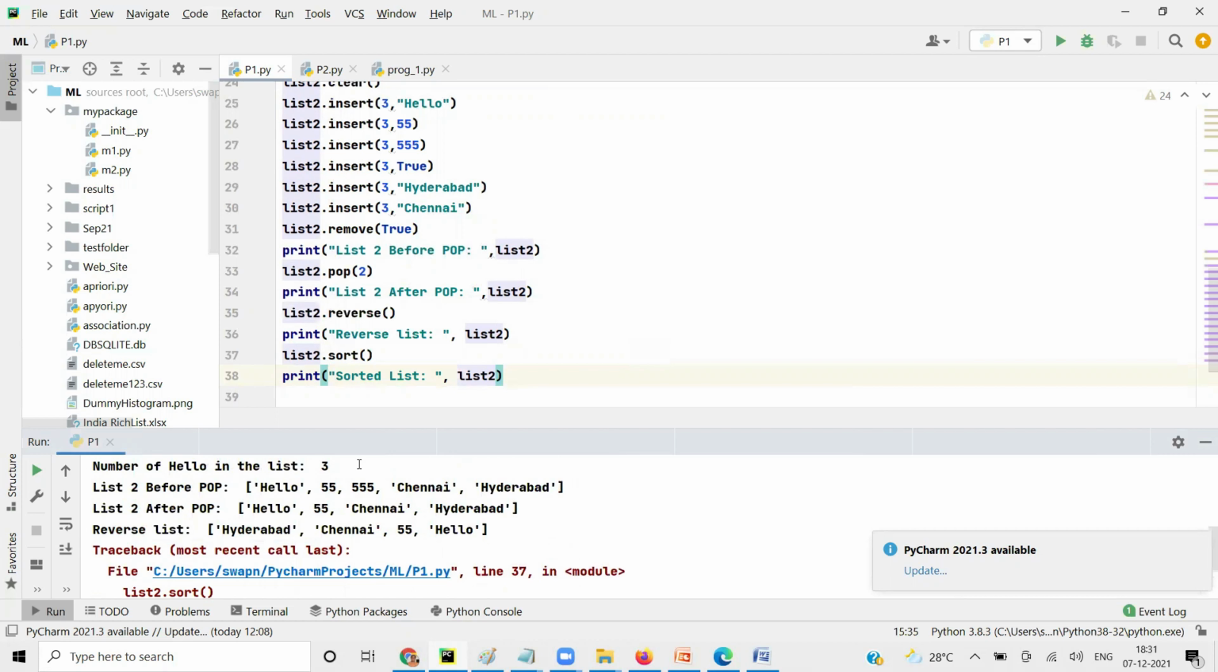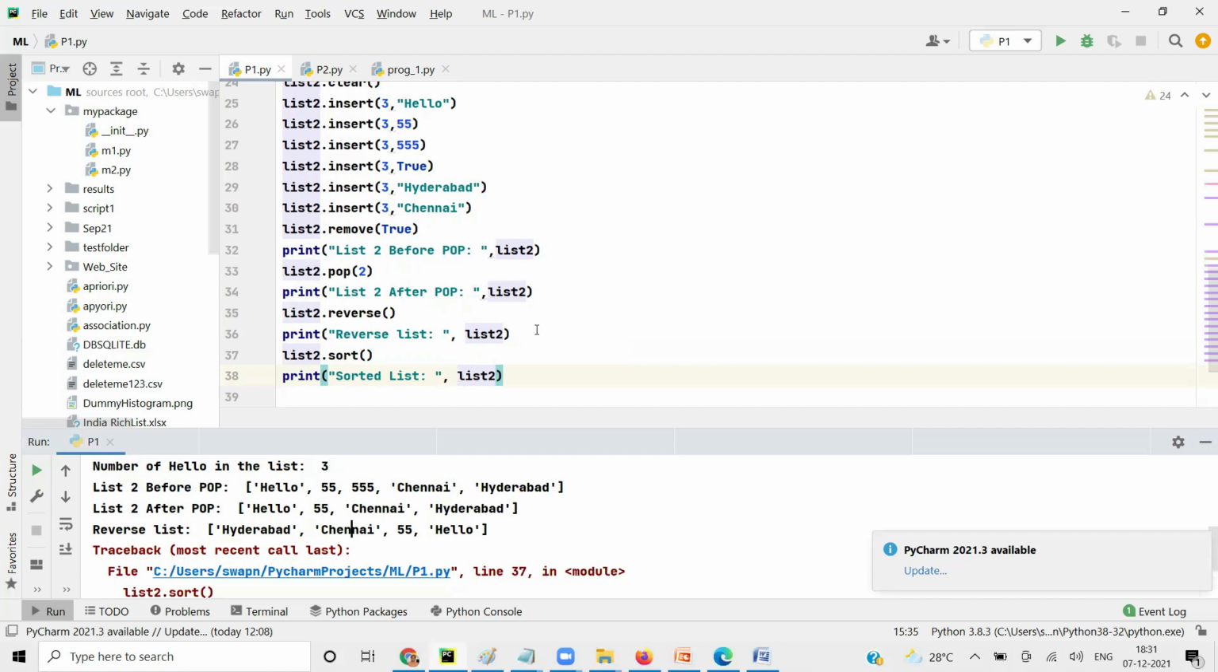Correct. So if you have all strings, still you can do it, right? Alphabetical order, A to Z. All numbers, you can do 1 to 10, 0 to 9, whatever. But it has both. That's the problem.